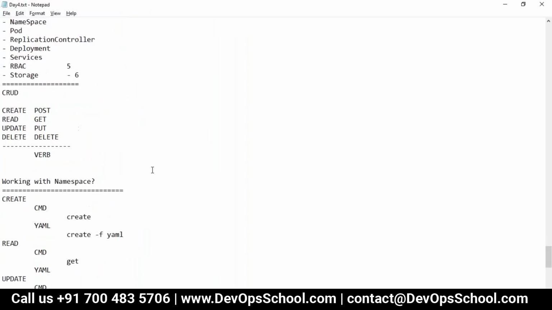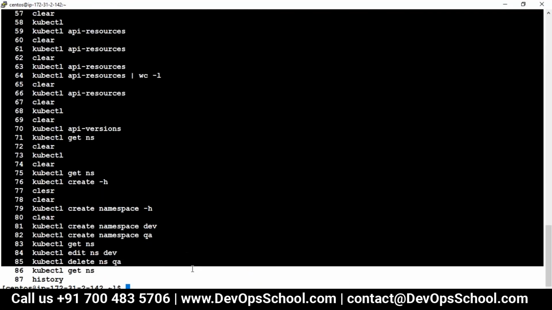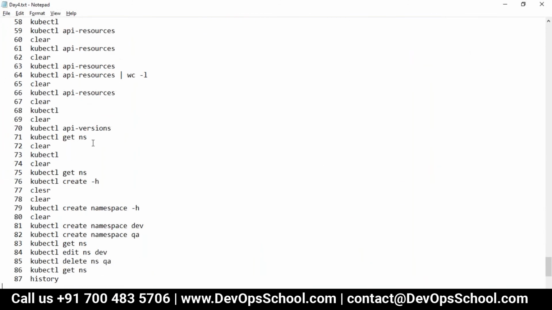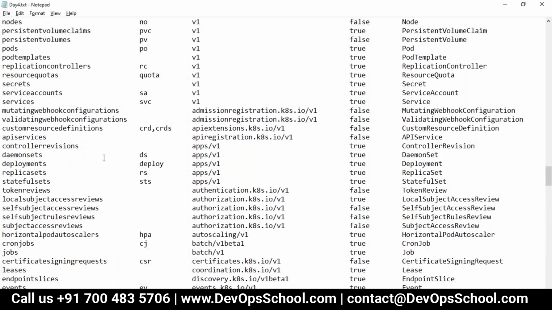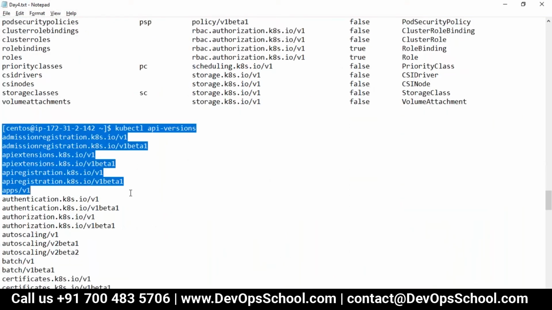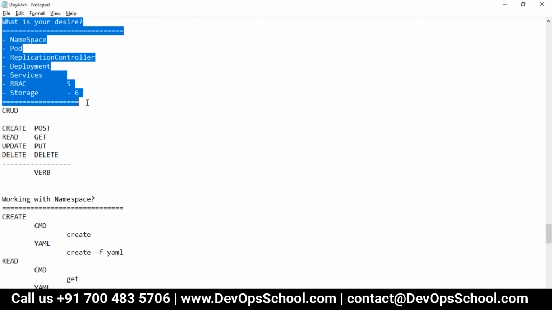These are the commands I ran in order to show you all this stuff. So guys, now I hope you know what the resources are which are available, what the name of the resources is, what the short name is, what the API version is, whether namespaced is true or false, and kind is what is used for the YAML actually. And then their versions, you have the supported version. And these are the things which we are going to do in the next 5 days. Sorry, the next 1.5 days.